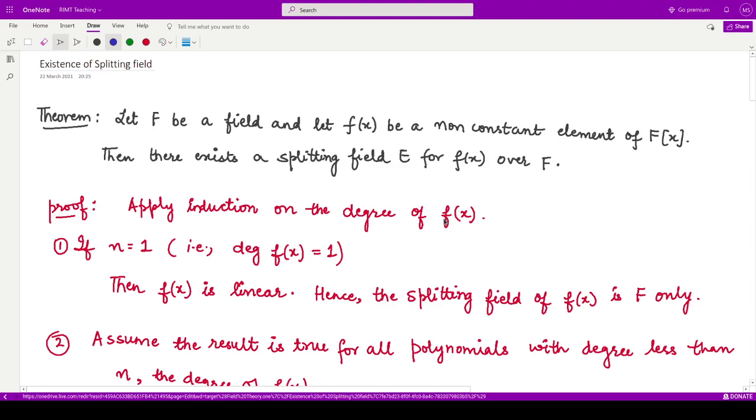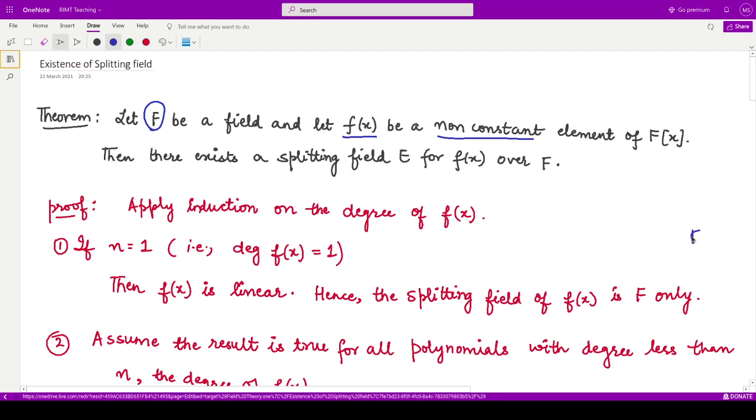So the next topic is existence of splitting fields. So let us see the existence of splitting field. Now we have some polynomial f(x), which is a non-constant polynomial, and the given field is F. That means all the coefficients are present in this field. Then they are saying there would be a splitting field E for this polynomial.